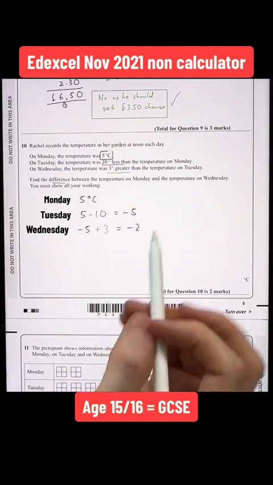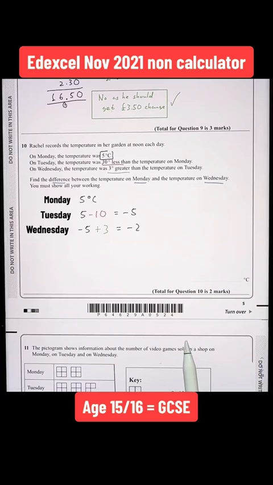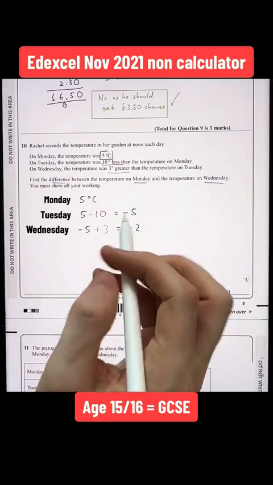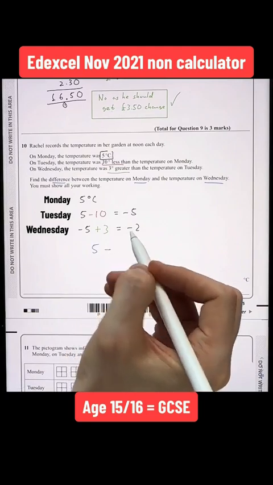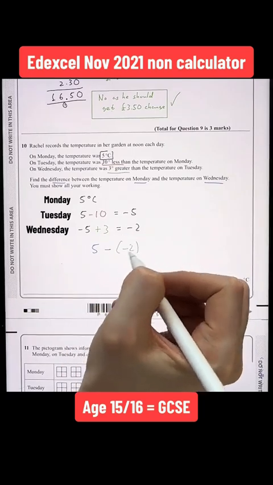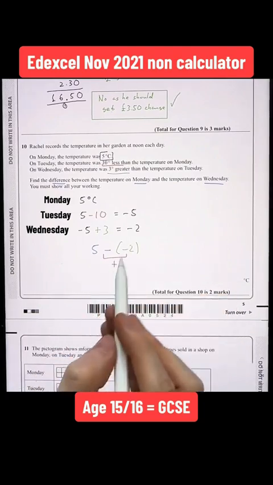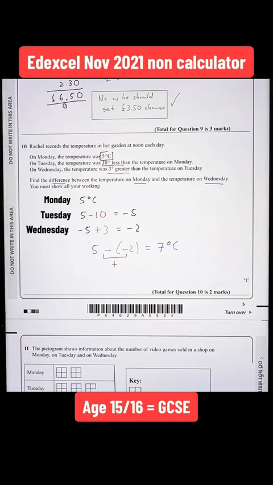Find the difference between the temperature on Monday and the temperature on Wednesday. If we're finding the difference, we're going to be subtracting the 2 temperatures. Well, the temperature on Monday was 5, therefore we're going to subtract the temperature on Wednesday. Well, the temperature on Wednesday was -2. If we're subtracting a negative number, we know a negative and negative actually makes a plus. So therefore 5 add 2 gives us 7.